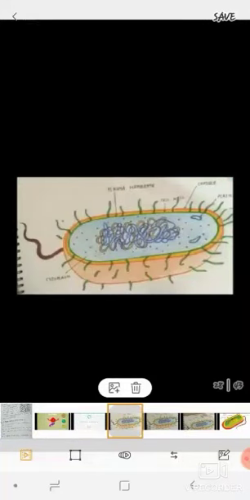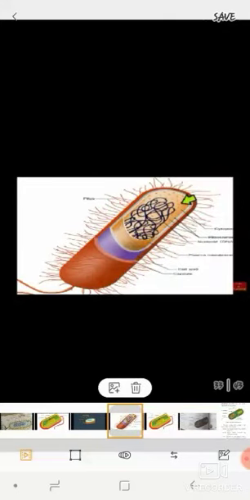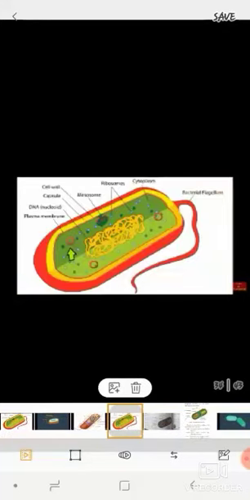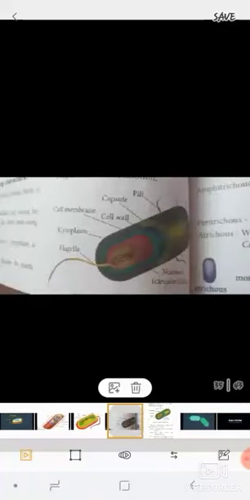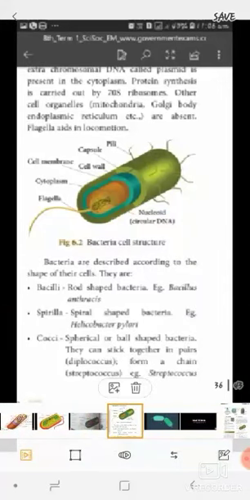Next, we learn about the structure of bacteria. These are the different structures of bacteria. The outer layer is known as the cell wall, and it contains the nucleoid without a nuclear membrane because it is a prokaryote. The extra chromosomal DNA is known as plasmid, which is present in the cytoplasm.